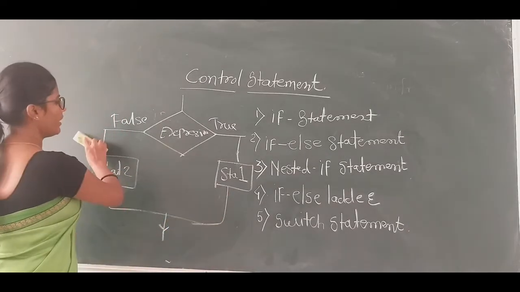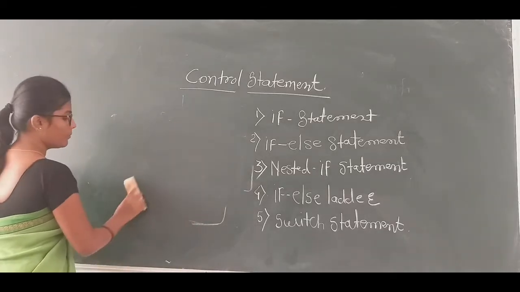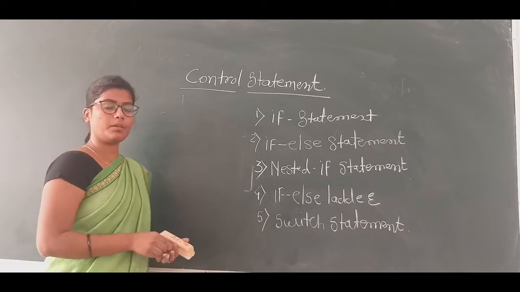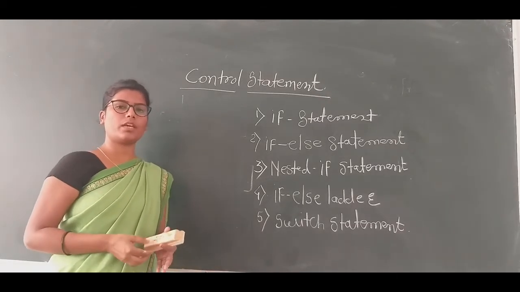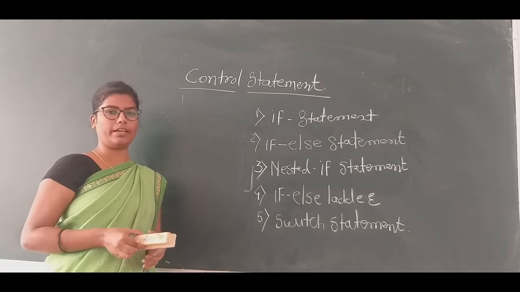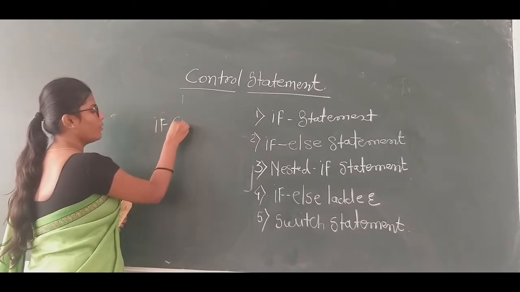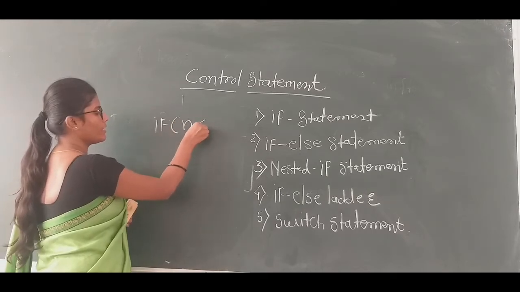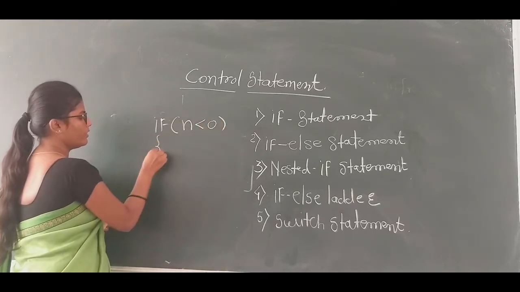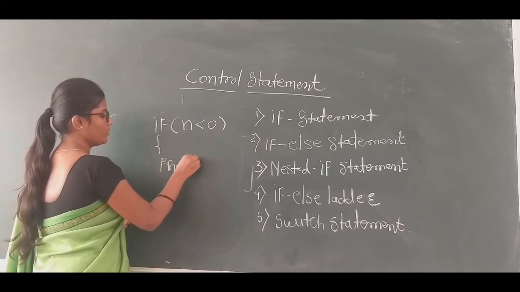Let us see the example of if and if else statement. Suppose a program in which we need to check whether the given value is negative. Then, if in brackets, if the value of n is less than 0, then first the printf statement.